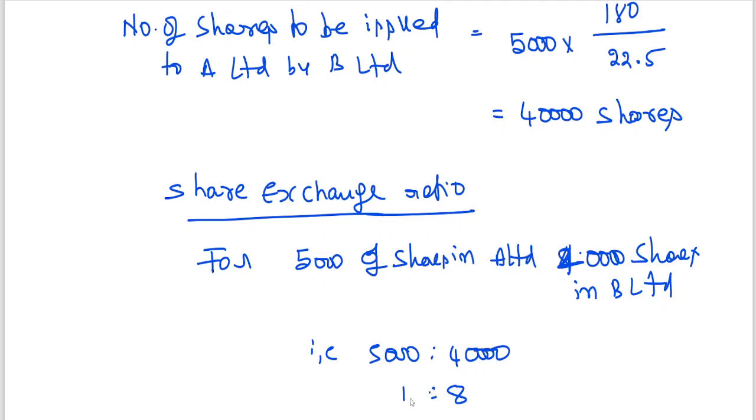What is exchange ratio? 1 is to 8. That means for the existing shareholder, for every one share, they are getting 8 shares.